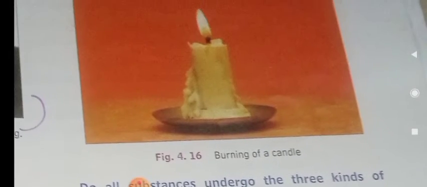See, by burning the candle, what we are actually doing is making the candle react with the atmospheric oxygen in the air. It reacts with the wax and forms water vapor, carbon dioxide and other things. That's why the chemical change occurs. By heating alone, the occurrence of a chemical change is not possible. Do you understand this, children?